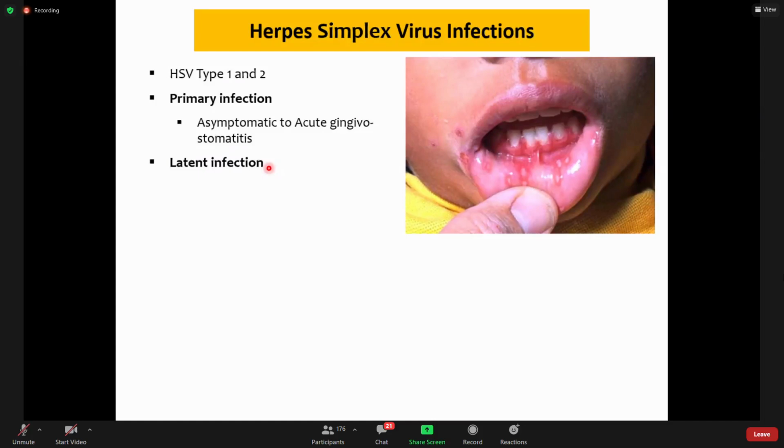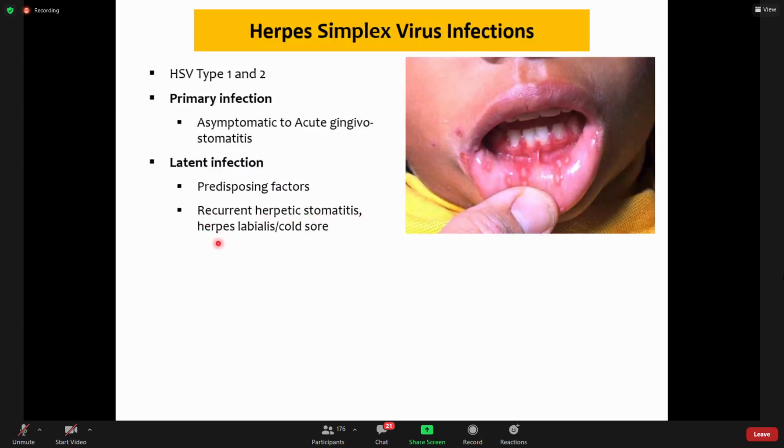With many conditions like stress, some upper respiratory tract infections, exposure to extremes of temperature, sometimes with menstruation and pregnancy, they become reactive, and then they cause recurrent herpetic stomatitis.